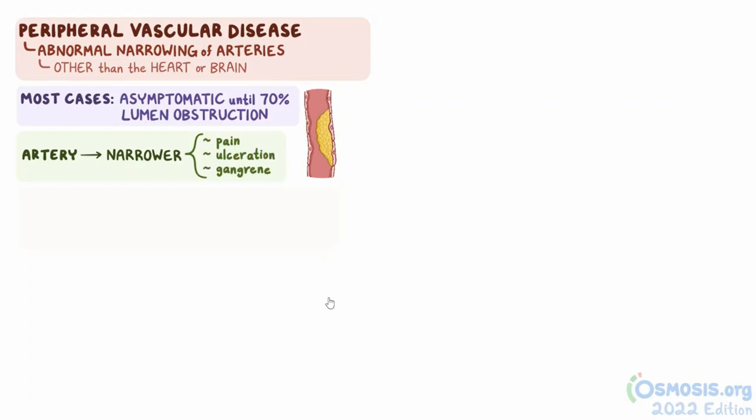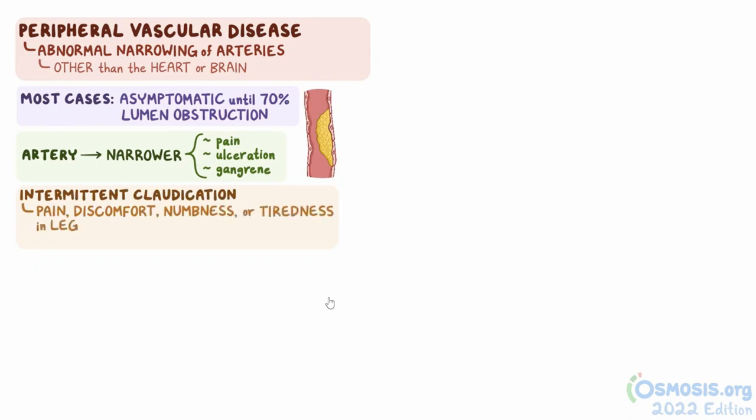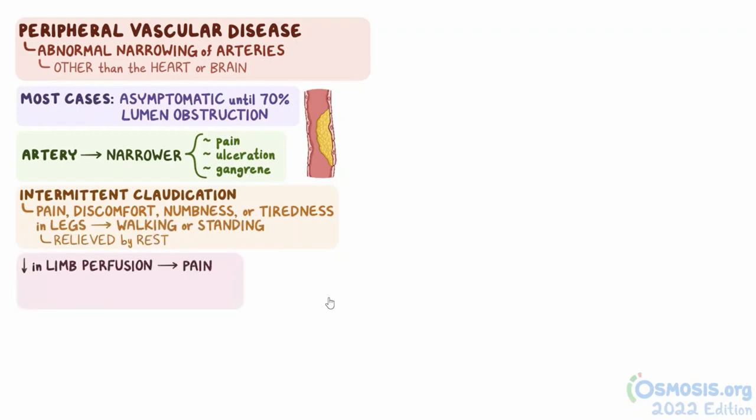The most common presentation is intermittent claudication, which is when there's pain, discomfort, numbness, or tiredness in the legs during walking or standing, and is relieved by rest. A severe decrease in limb perfusion can result in continuous pain even at rest, which is made worse by elevation and lying down, and is relieved by sitting or standing.